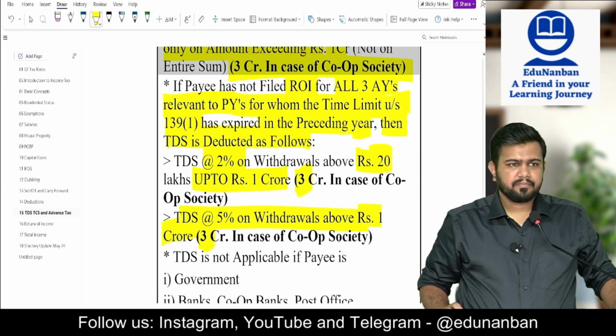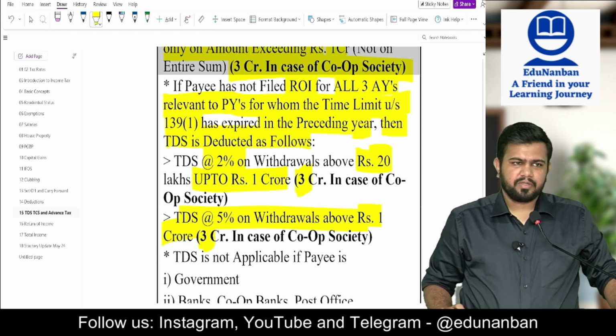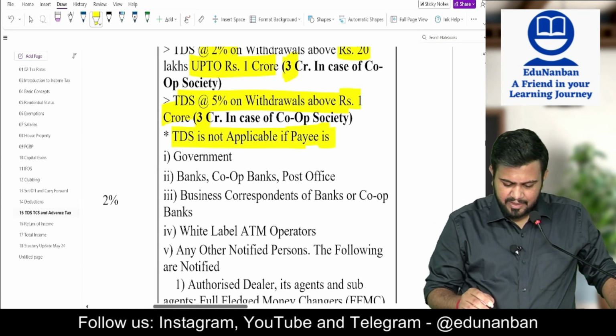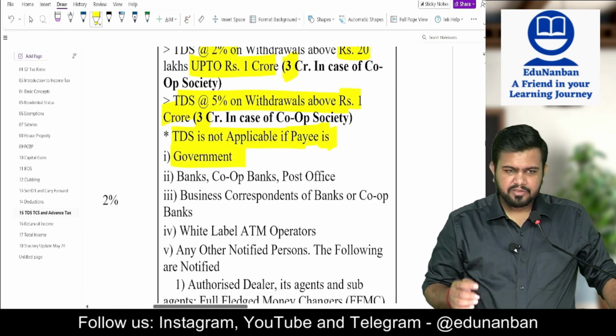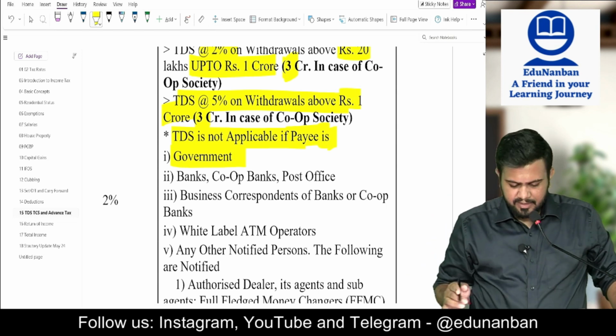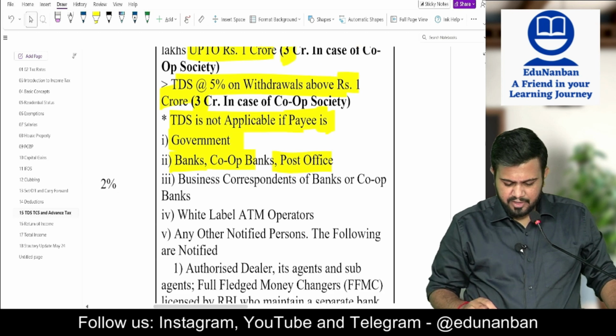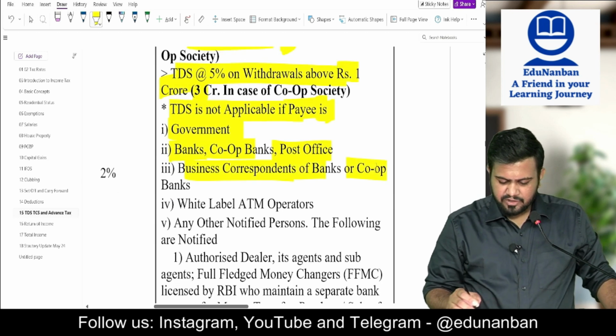Okay. Yes, up to only. Next. TDS is not applicable if payee is government. So if government is withdrawing money, no need to deduct. Bank is withdrawing money, cooperative bank, post office is withdrawing money, no need to deduct. Business correspondents of banks or cooperative banks.